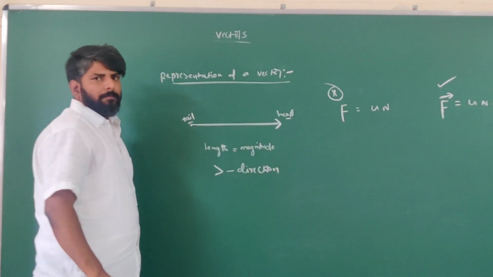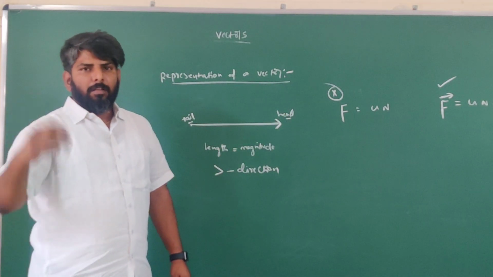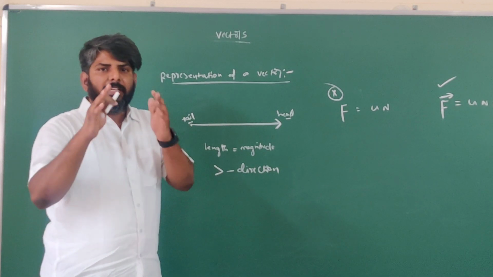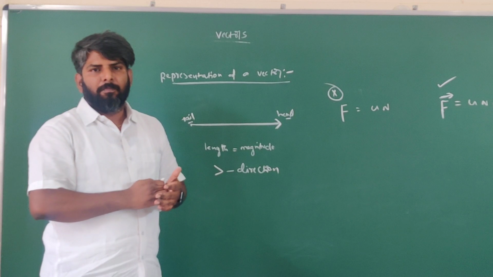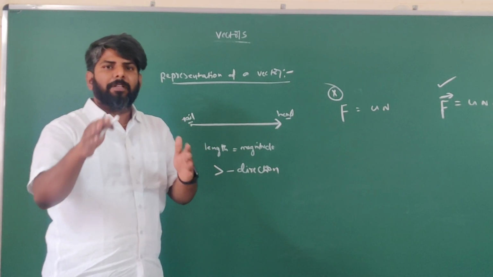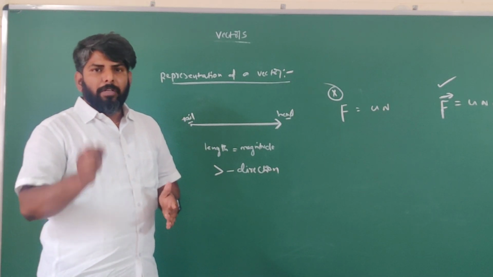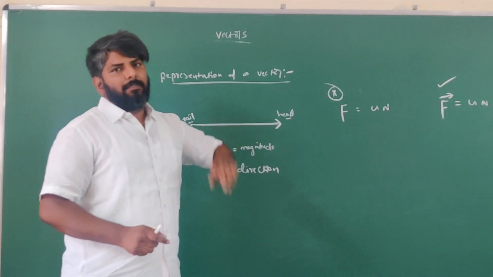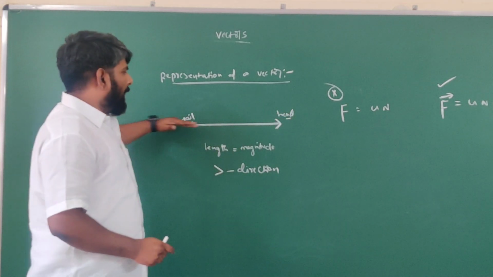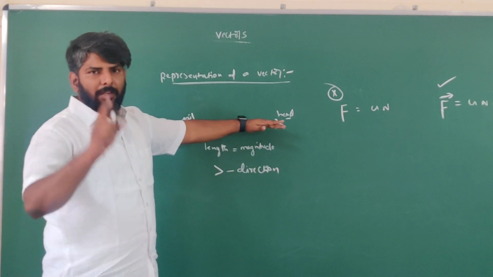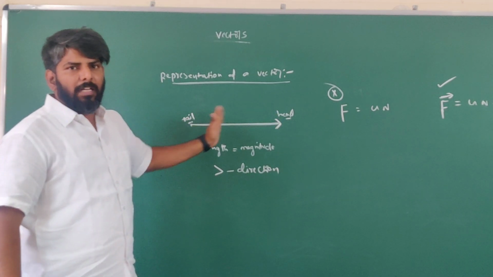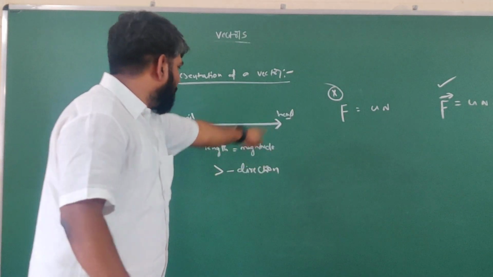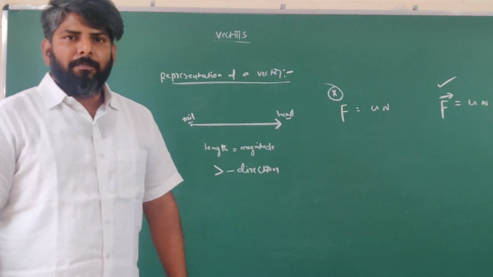Don't forget, because in the coming classes we are going to discuss how to measure the angle between vectors. While calculating the angle between the vectors, you need to understand what is tail and what is head. Got it? So the arrow mark represents a vector. The length of the arrow mark gives magnitude and the arrow head symbol gives direction. Got it?